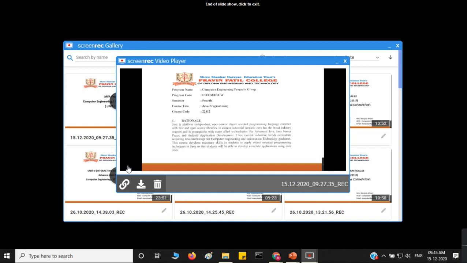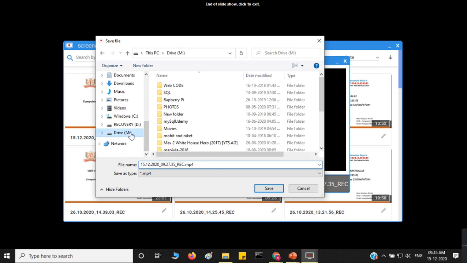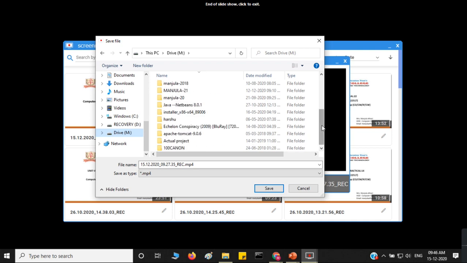Rationally, Java is a platform-independent, open source, object-oriented programming language enriched with free and open source libraries. We will see that these are the features of Java. What is platform independent, what is open source, we'll see in detail in this unit.